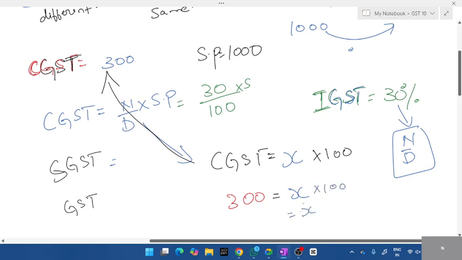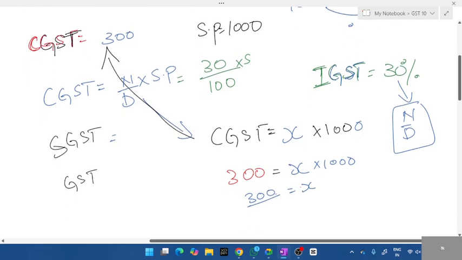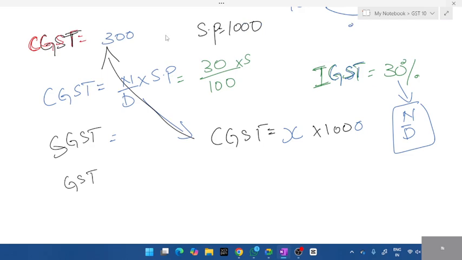What is the value of X? Let me take the selling price, 1000. Made a mistake. Wait. Numerator by denominator, correct. Numerator and denominator is nothing but some percentage value, right? Let me take it as X percent. It is not mentioned whether it is 30 or 40. We'll start from here. Concentrate: X percent.